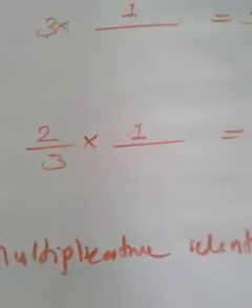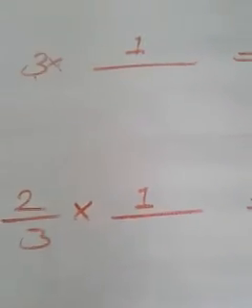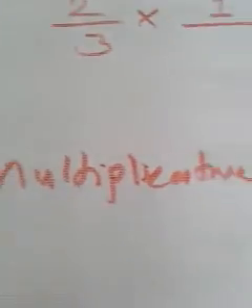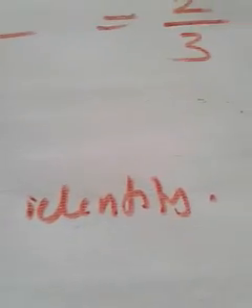Why is 1 known as the multiplicative identity? Because when you multiply any number with 1, we will get the same number. That's why 1 is known as the multiplicative identity. So you may have understood the role of 1. The role of 1 is that when you multiply any number with 1, we get the same number. Suppose you just consider my example. If 1 is going to multiply me, then I will repeat. That means when you multiply a number with 1, we will get the same number. That is the role of 1.